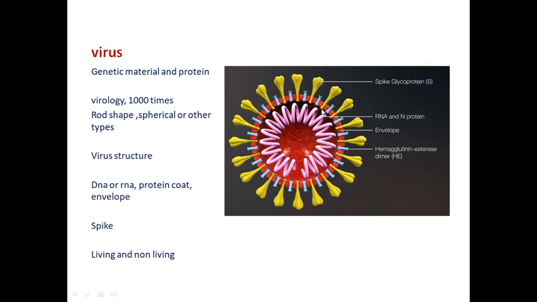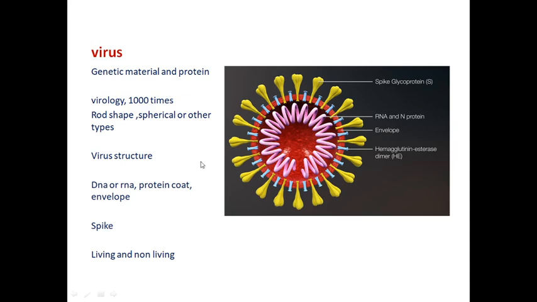This one is called a spike. What is the usage of the spike? To attach with the host. Attaching with the host means it mainly depends on another organism. So the spike is useful to attach with their host. The spike is made up of glycoprotein.